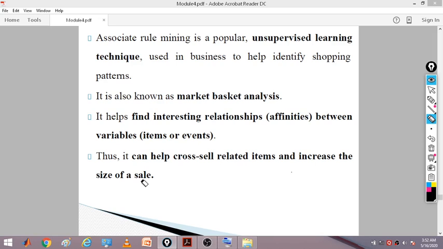So that means you can check, if this item is there, what other items can be purchased by the customer, so that we can put the same related items nearby on that particular shelf, so that you are trying to increase the sales there.